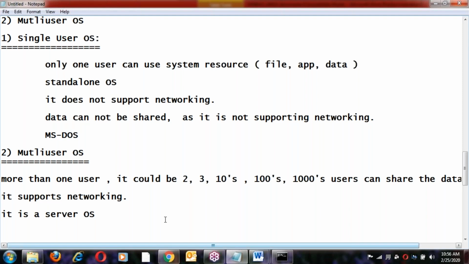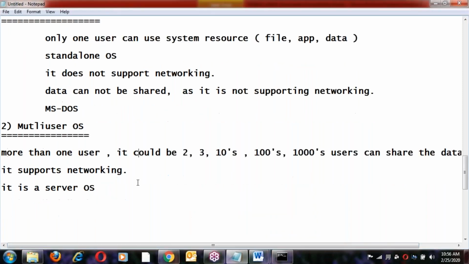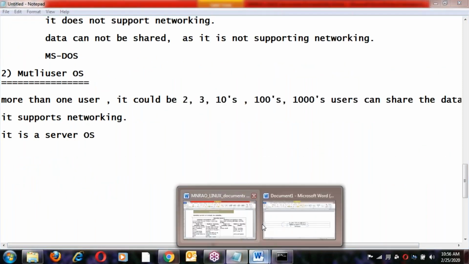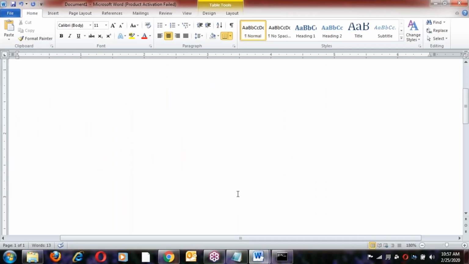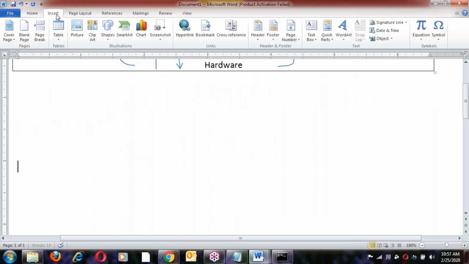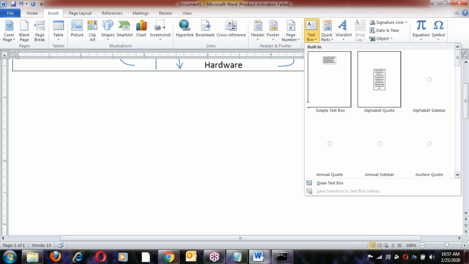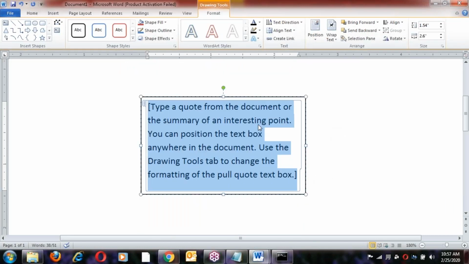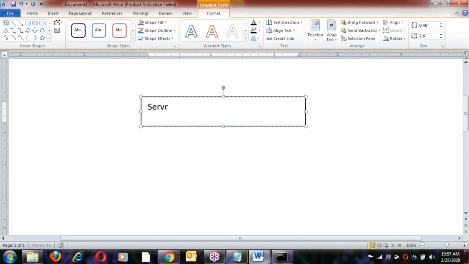Exactly what is server OS? Let us see that. What is exactly server OS? This is the server operating system.